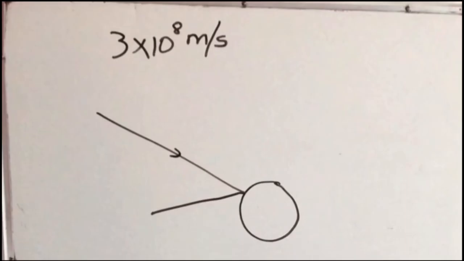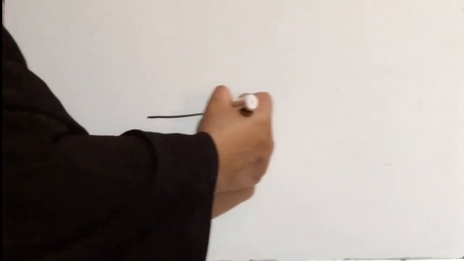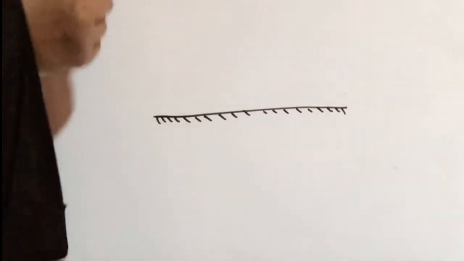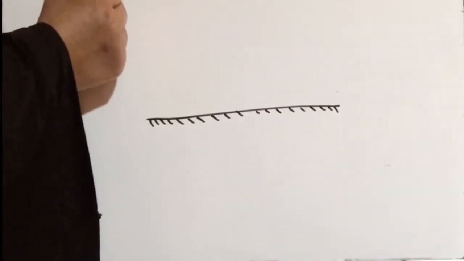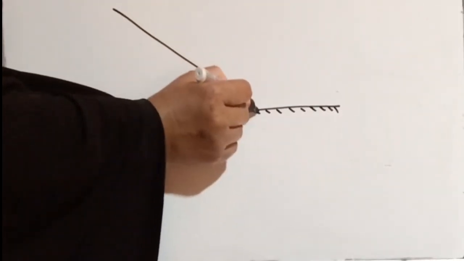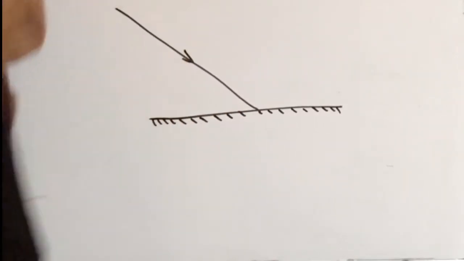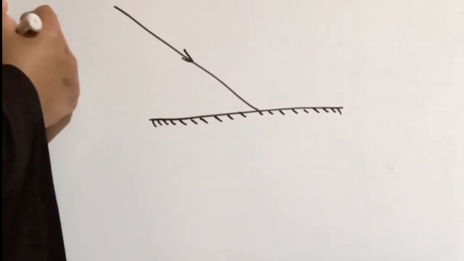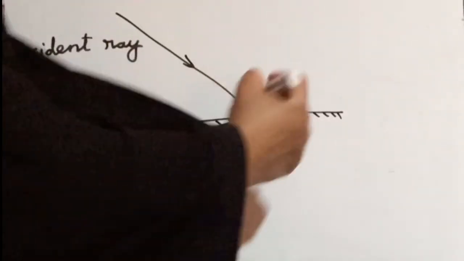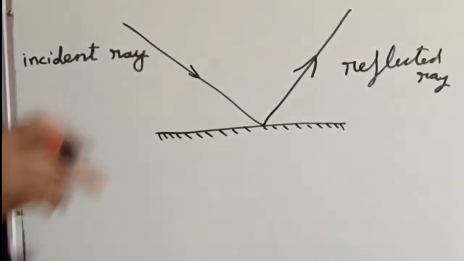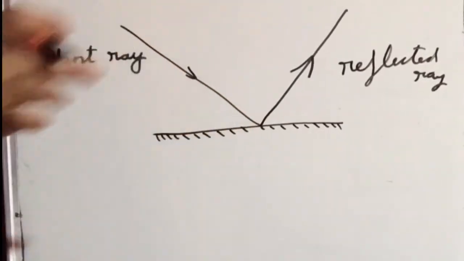Reflection means when the light falls on a polished surface, it will get reflected. For example, you take this as a polished surface. The light falls on a polished surface. This is the light that is falling on a polished surface. This ray, call it as incident ray. So when light falls on a polished surface, it will get reflected. This is the reflected ray. So you have the incident ray and the reflected ray.